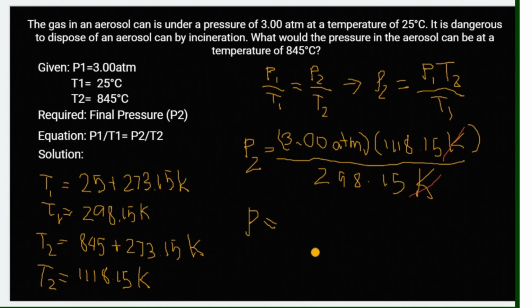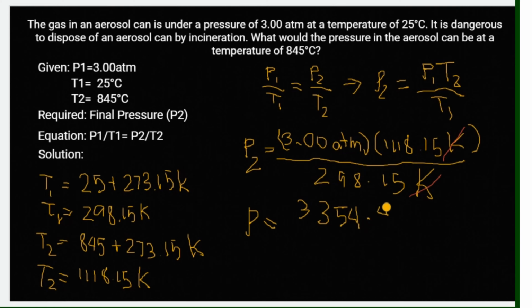Okay, so we will have 3.0 times 1118.15 Kelvin. That is equal to 3,354.45.